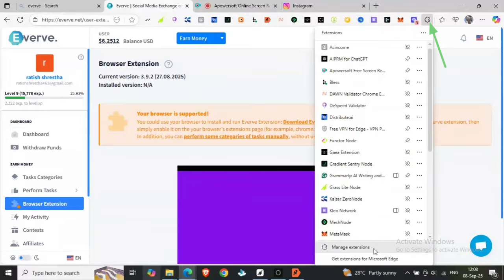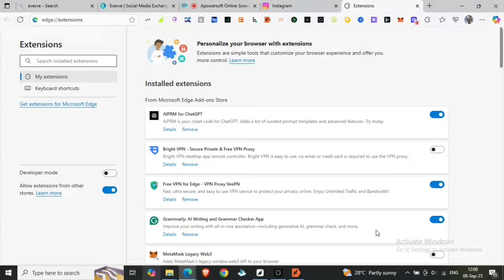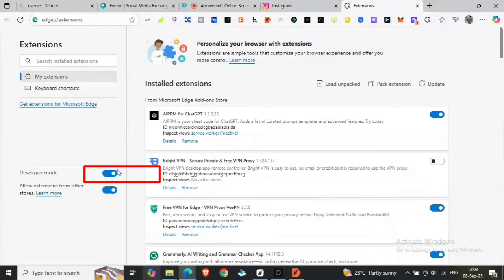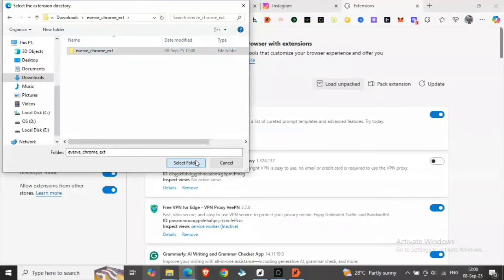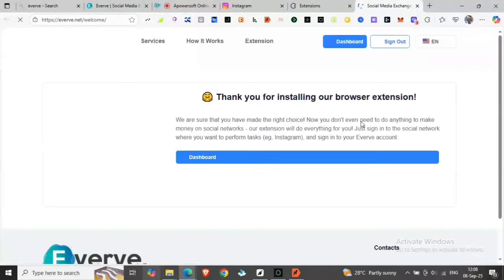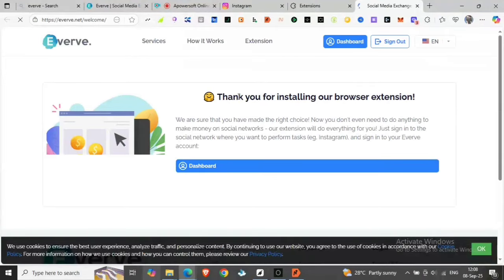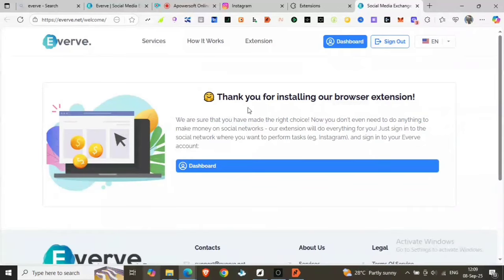After the file is downloaded and unzipped, we need to install it. So we go to the extensions section and then turn on the developer mode. You can see the developer mode. Then click load unpacked and select the folder which we unzipped before. After you load that file, you can see thank you for installing our browser extension. Then let's click to the dashboard. The extension is installed now.